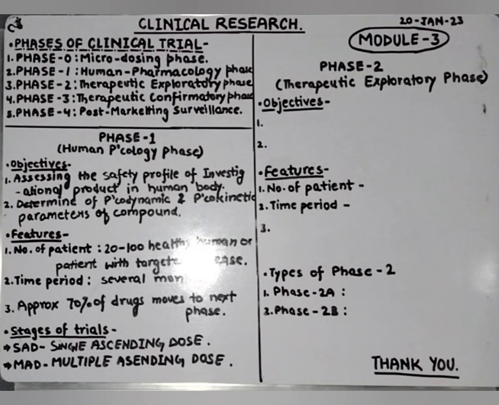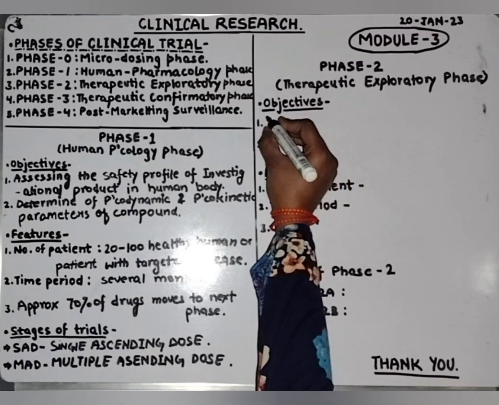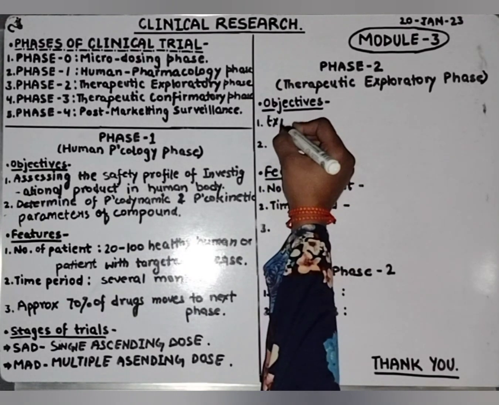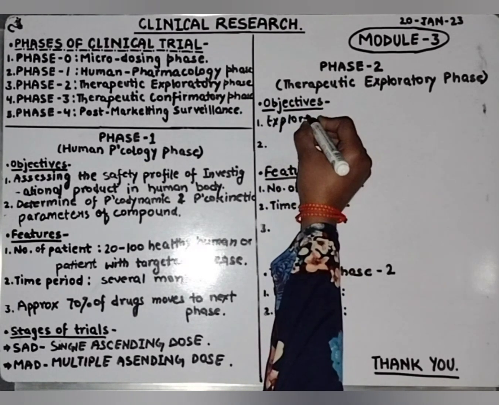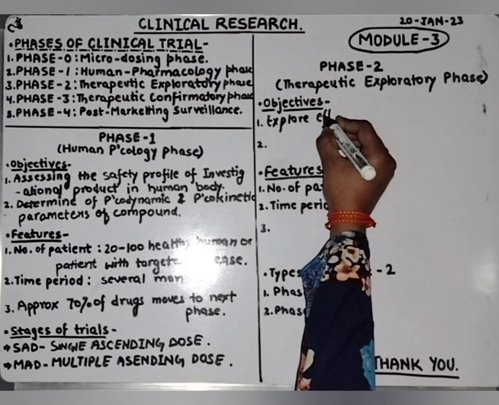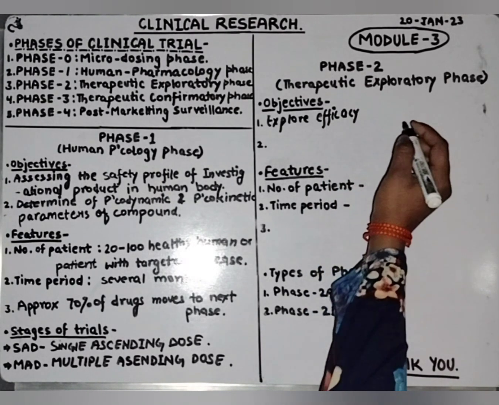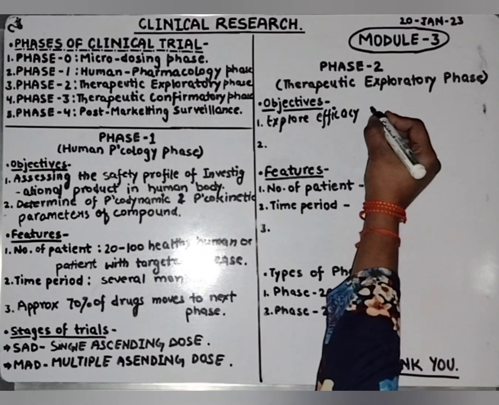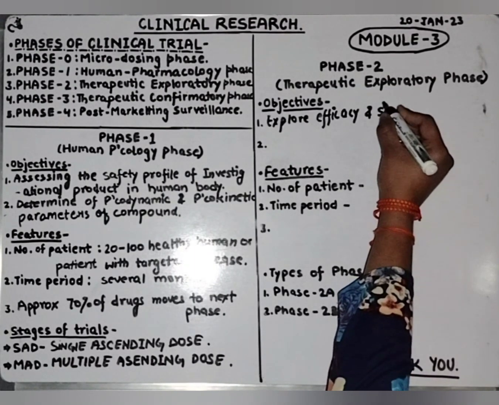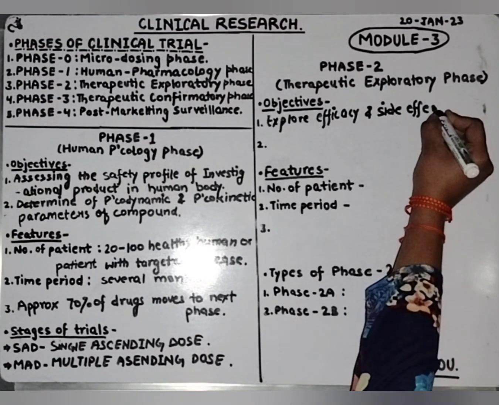In phase 2, we explore the efficacy and side effect of the investigational product. Till now in the previous phases we were not talking about the side effects, but in this phase we also observe the side effects of the investigational product.